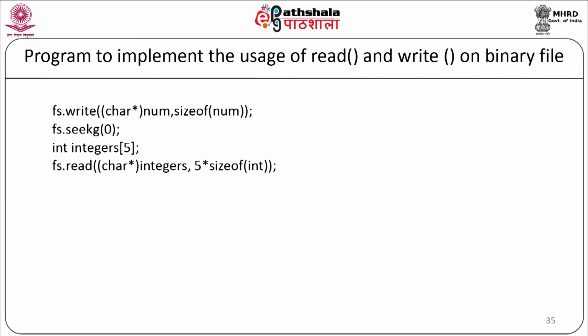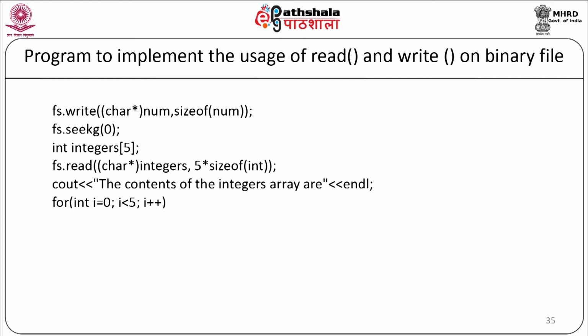Now we will display whatever we have read from the file onto the screen. So our statement will be cout the contents of the integer array are endl, for integer i equal to 0, i less than 5, i plus plus, cout integers[i]. Then we will close the file, fs.close, return 0 and our program will end.